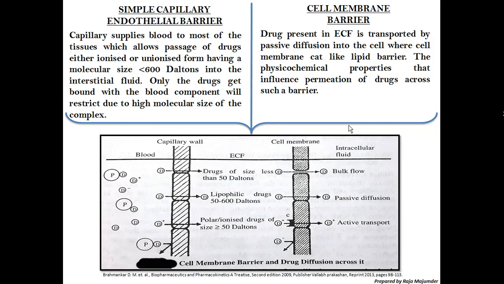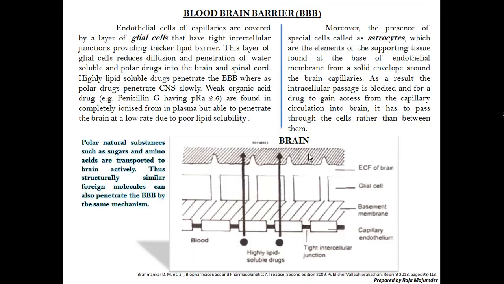In the same way, there is another barrier, the simple capillary endothelial barrier. In this capillary barrier, the endothelial barrier supplies blood to most of the tissues and allows passage of drugs. Okay, same things. The cell membrane barrier is easy. The cell membrane was also present during our absorption part. So you go through the chapter and you can easily conclude.